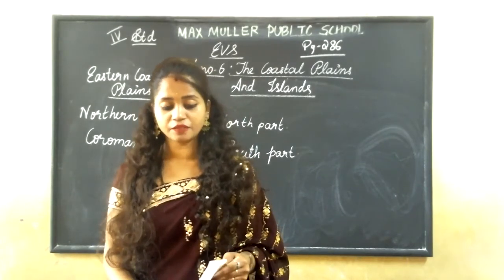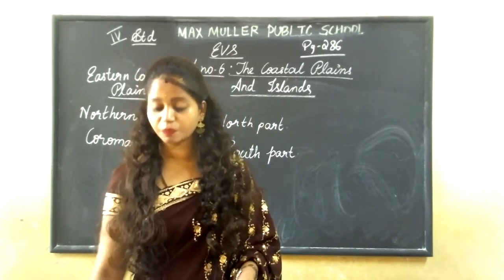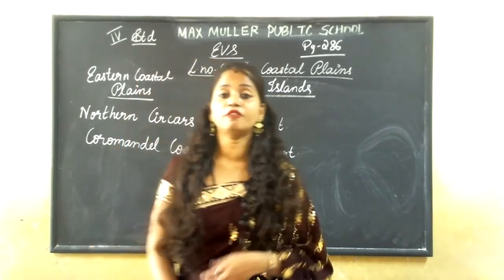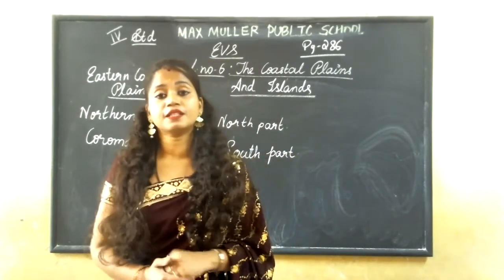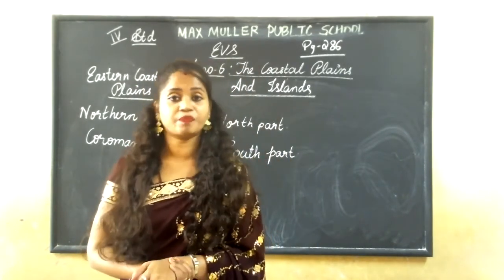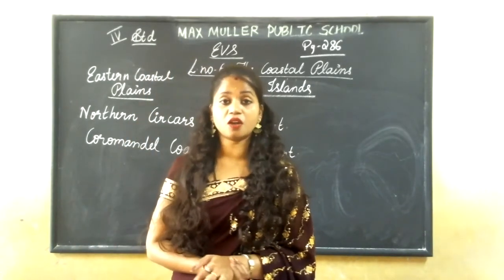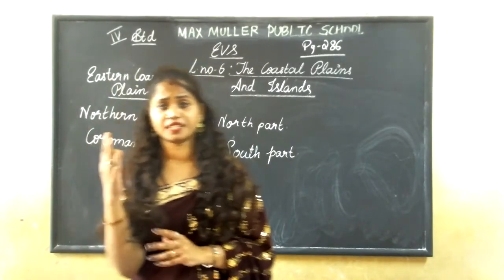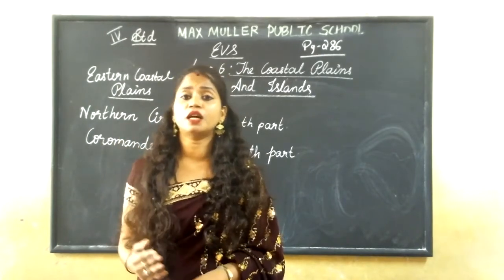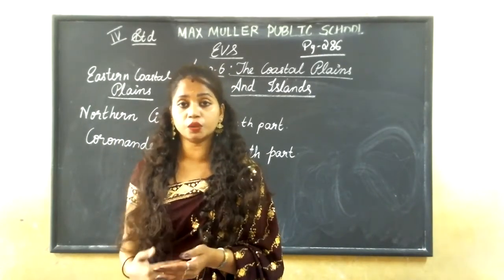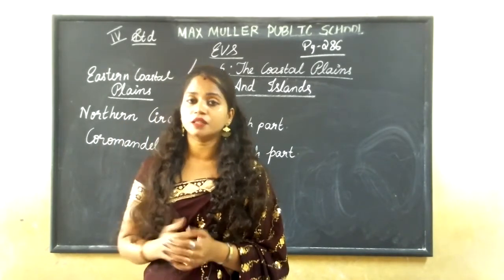Okay, after Gujarat we have learned the eastern coastal plains, which lie between the Eastern Ghats and the Bay of Bengal. It starts from the West Bengal coast in the north to the Tamil Nadu coast in the south.